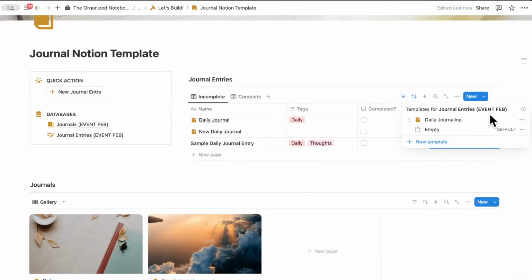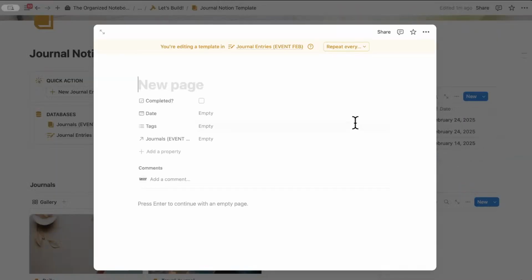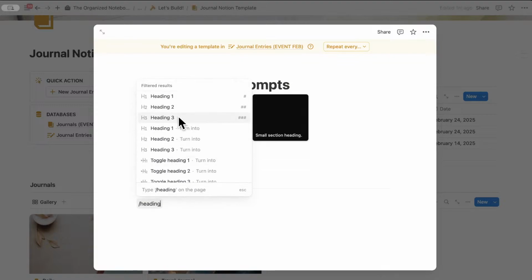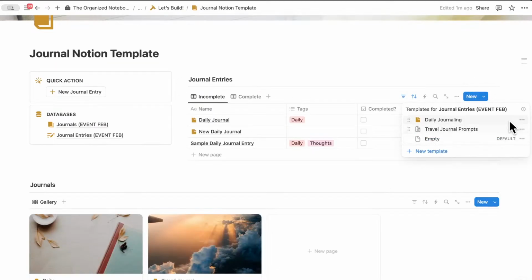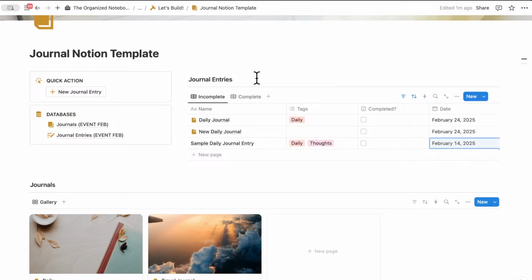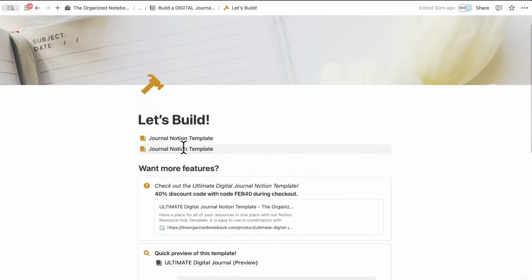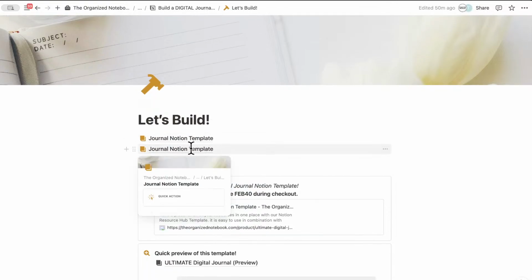I would really recommend adding even more templates. You could click plus new template. Let's say that this is a travel journal prompt. And then you can type something like, how was your trip? And so on. So this is a good way to really add more customizability and personalization to your digital journal in Notion.